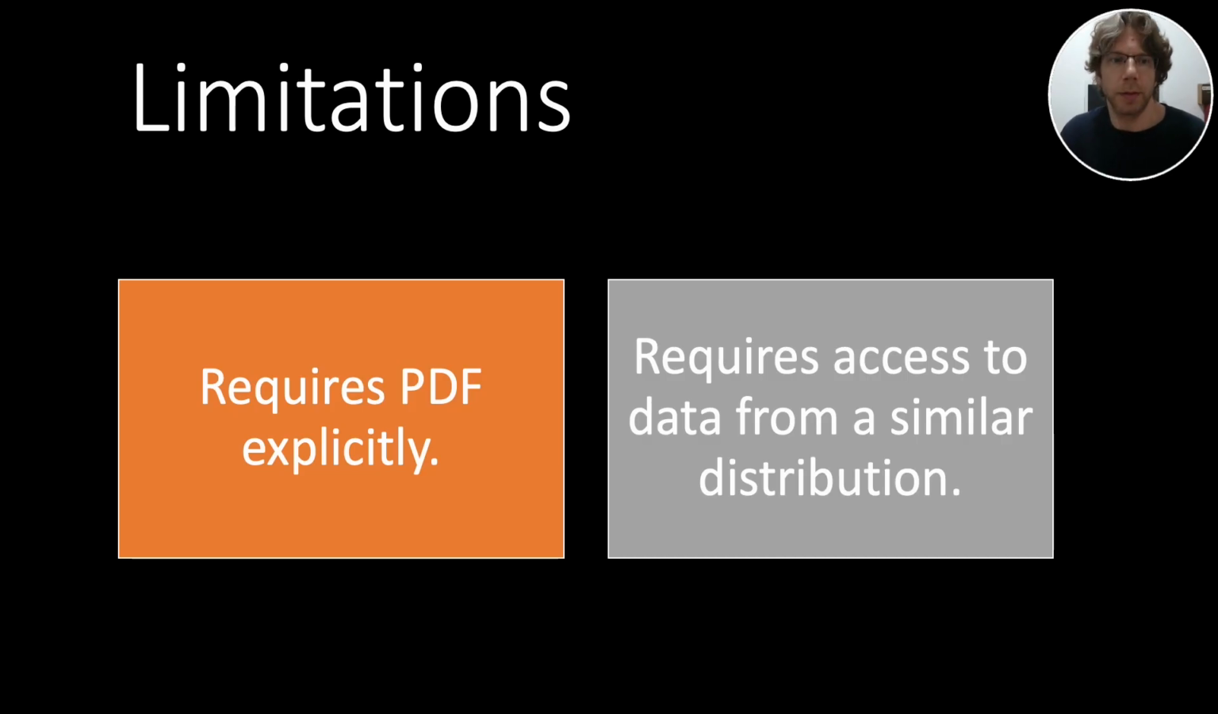Obviously, there are limitations. First, our method requires an explicit PDF, probability density function. This was a conscious choice so that we can explicitly reason about probabilities, but it also means that if we want to adapt our method to different generative models, we really need to change it. We can no longer rely on an explicit PDF. Second, we are using a remember set, which means that we require access to data from a similar distribution to the data that was used to originally train the network. Sometimes you don't have that.